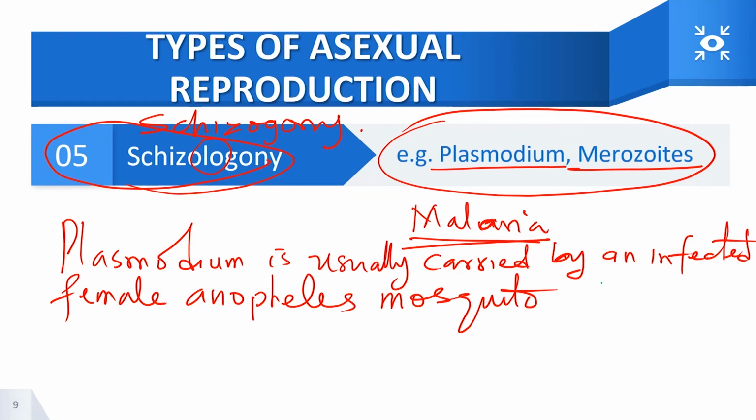There are different types of Plasmodium species.